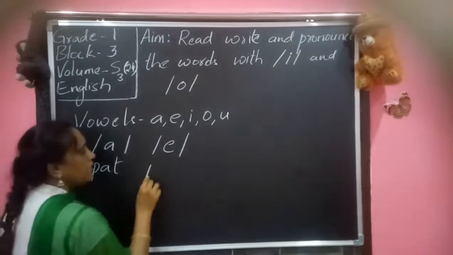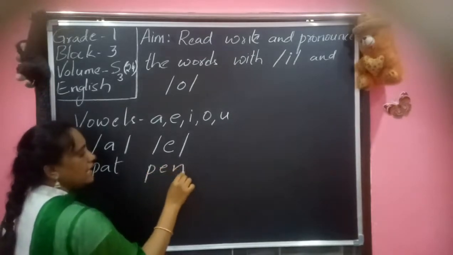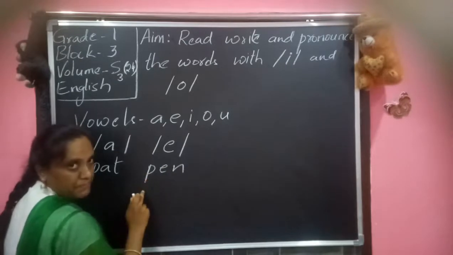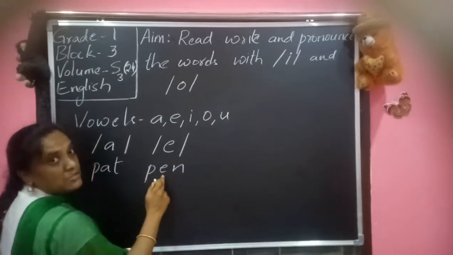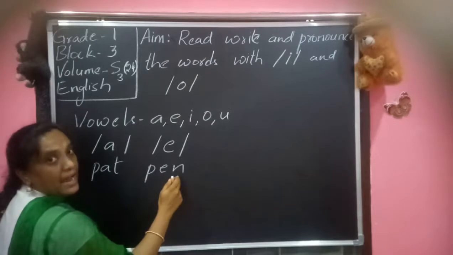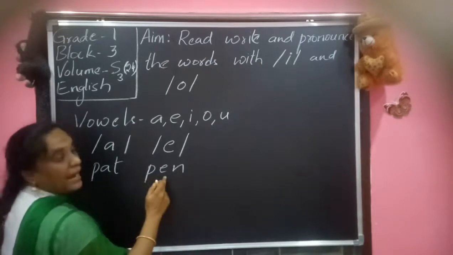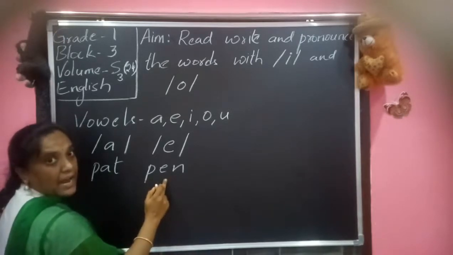In the same way, P, E, N. In this, P is pronounced as P, E is pronounced as E, N, pen.